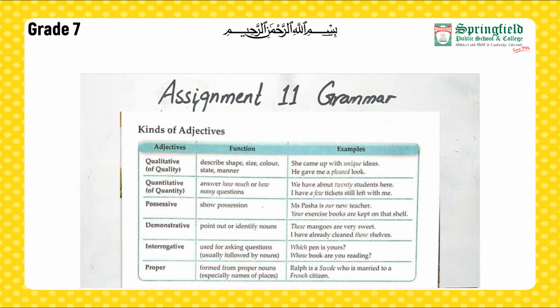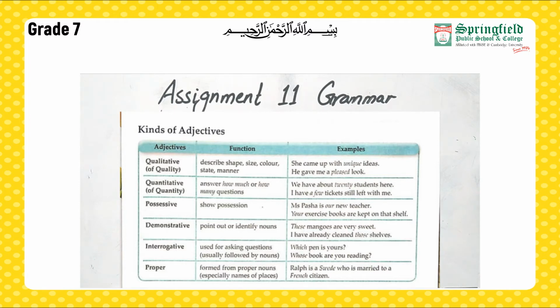Okay. Then we have demonstrative. Demonstratives point out or identify nouns, right? For example, these mangoes are sweet, right? Those girls are pretty. These and those are used for plural, and this and that are used for singulars.